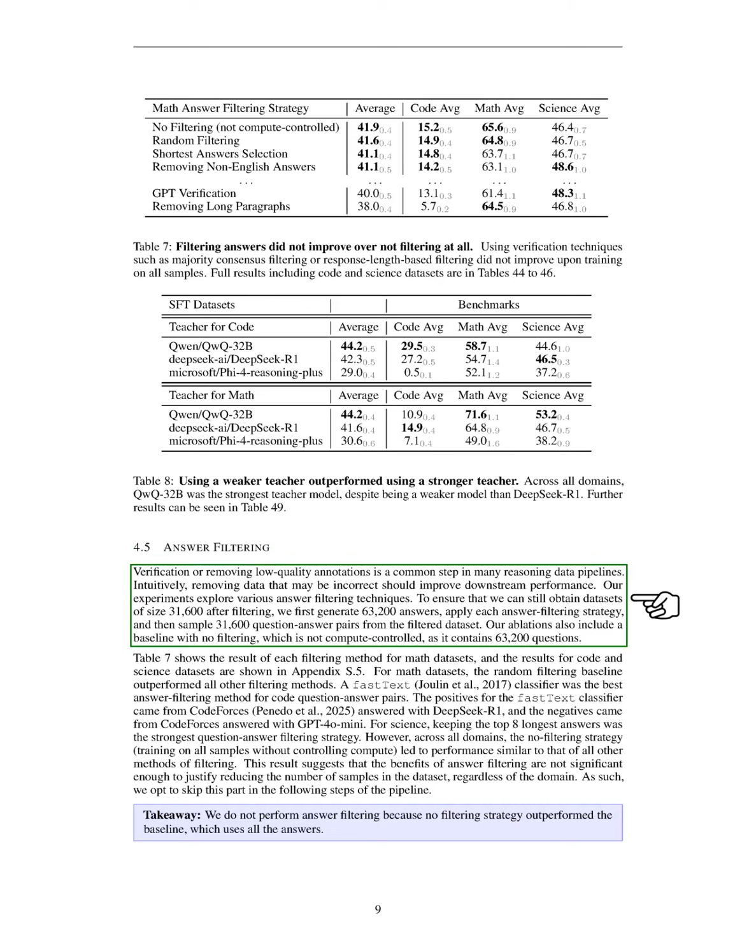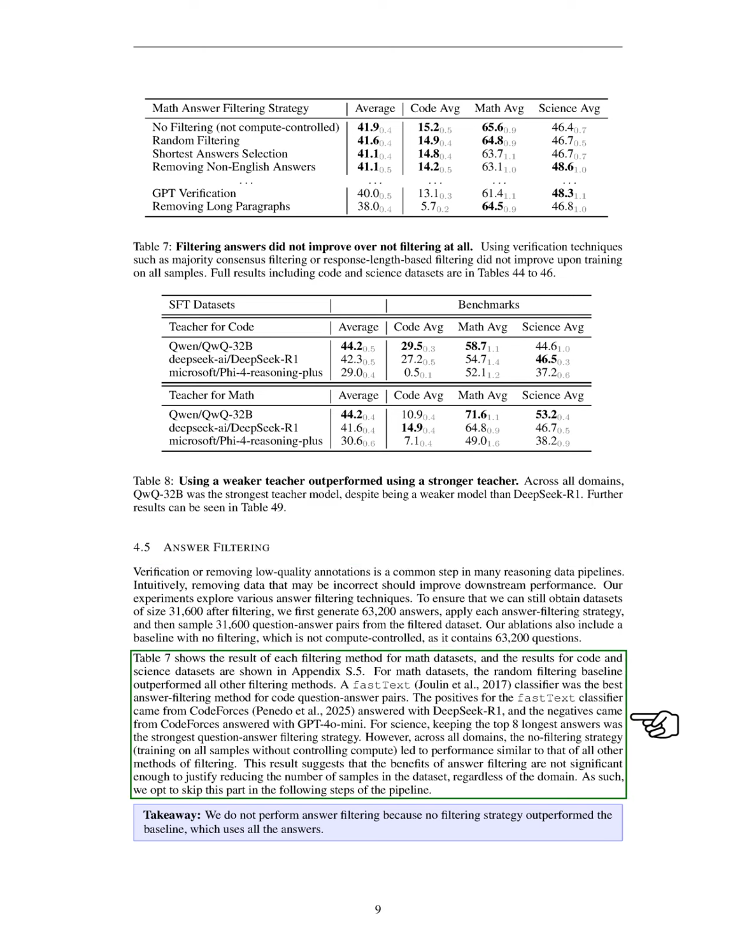To maintain a dataset size of 31,600 after filtering, we first generate 63,200 answers, apply each filtering strategy, and then sample 31,600 question-answer pairs from the filtered results. We also include a baseline with no filtering, which contains all 63,200 questions. Our findings for math datasets indicate that the random filtering baseline performed better than all other methods.